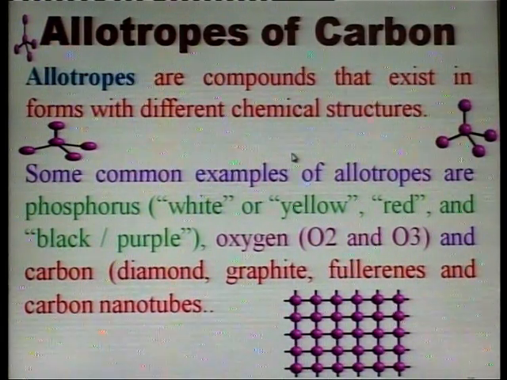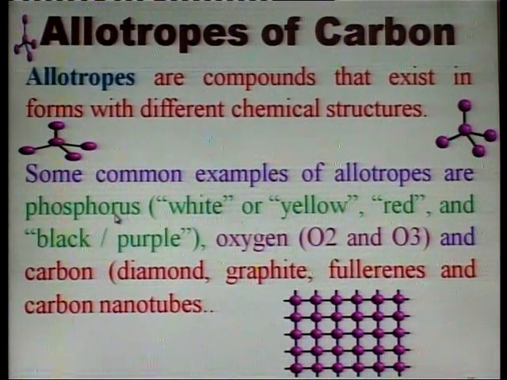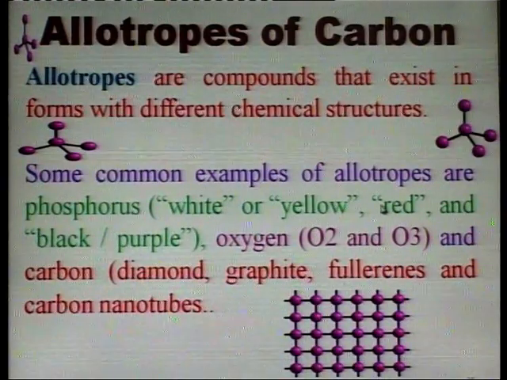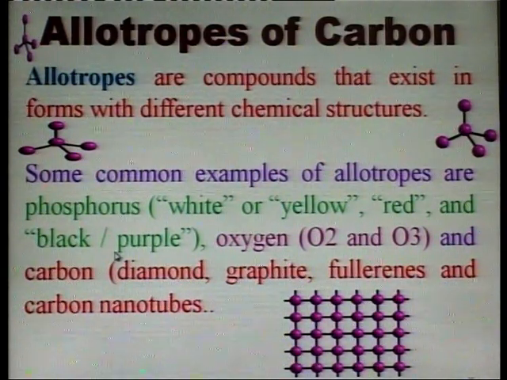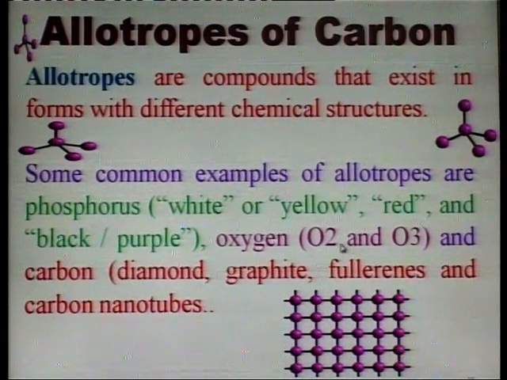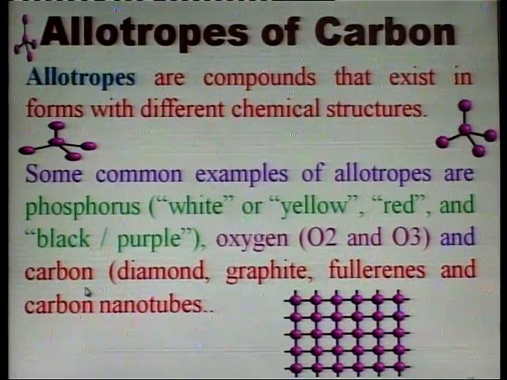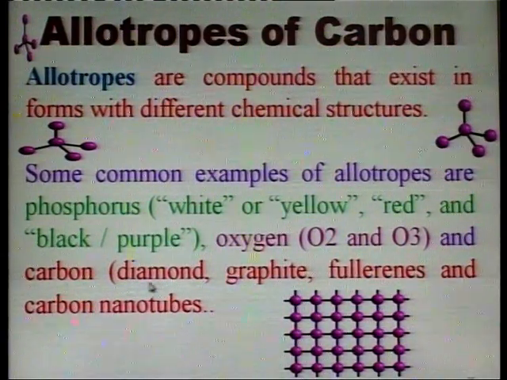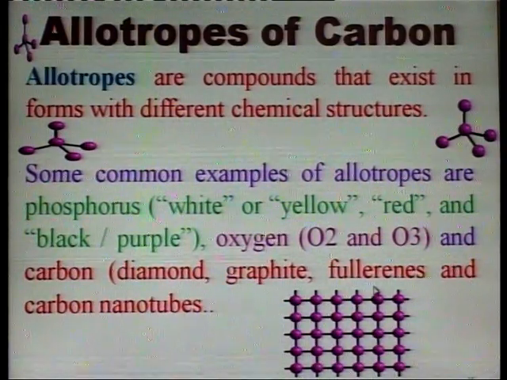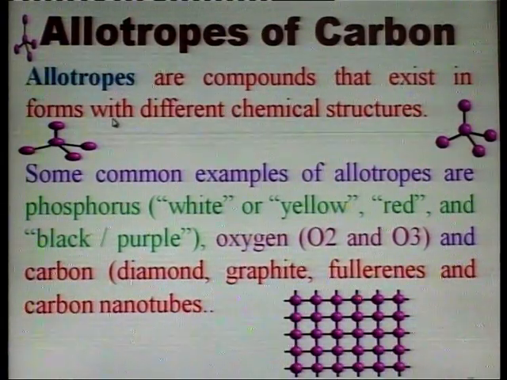Some common examples of allotropes are phosphorus, white, yellow, red, black and purple, and oxygen, O2 and O3. Allotropes of carbon are diamond, graphite, fullerenes and carbon nanotubes.